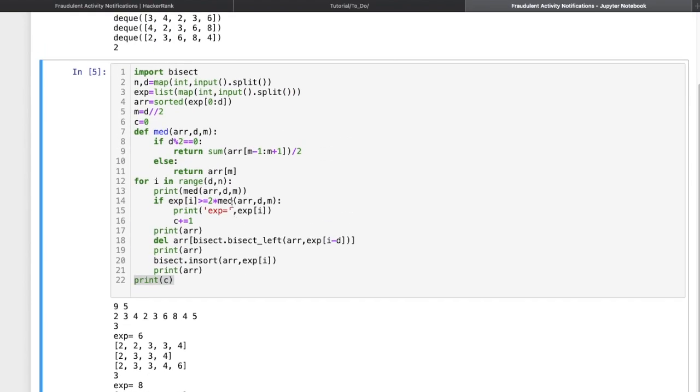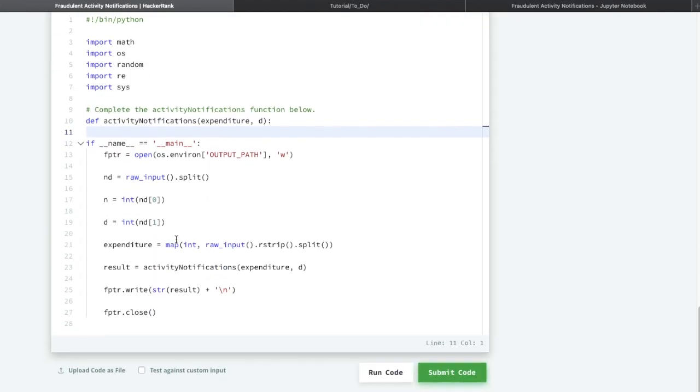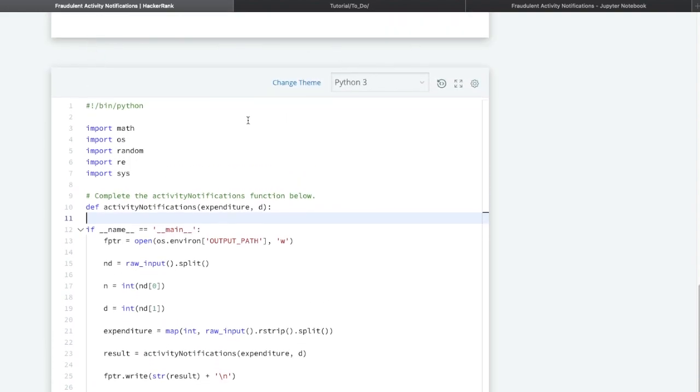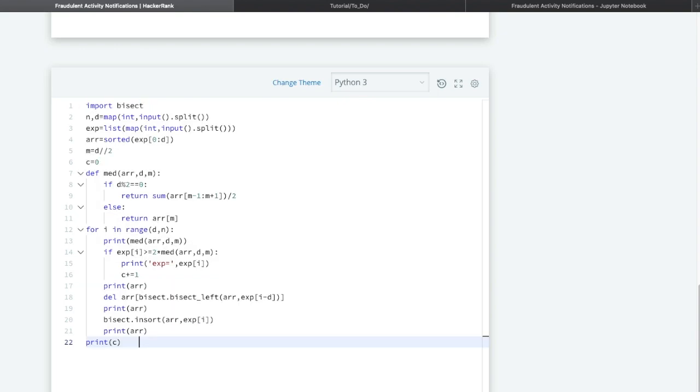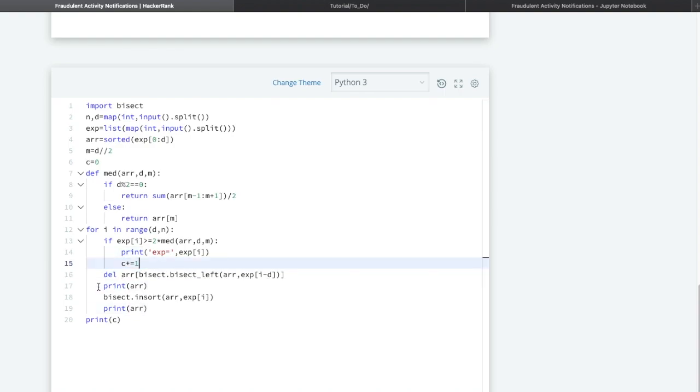So let us try to submit this code. Let us paste our own code. We have to remove the print statement, that was for our own checking purpose. You can try yourself how these print statements are working.